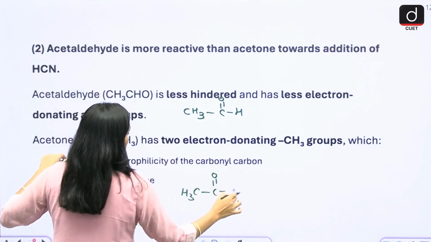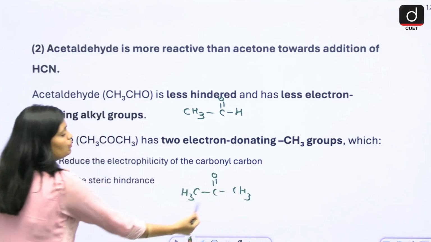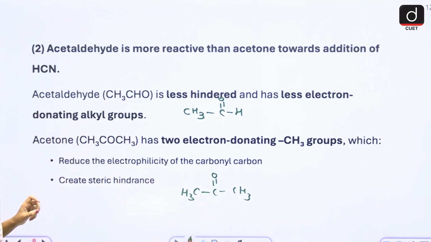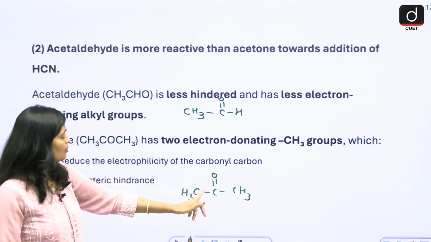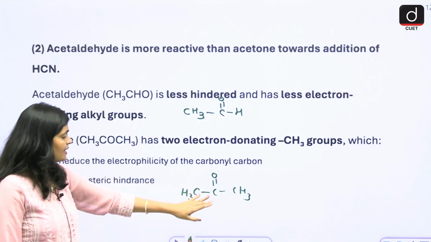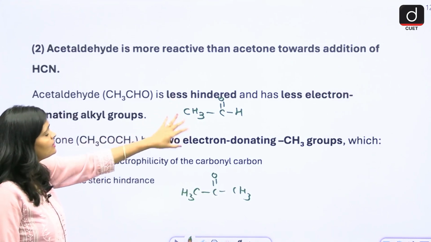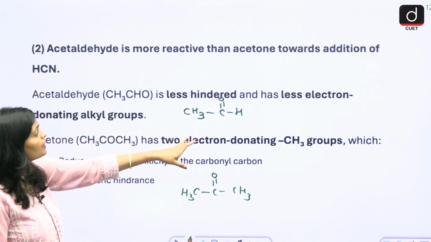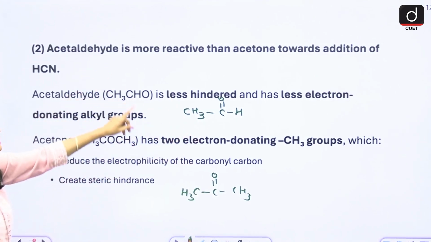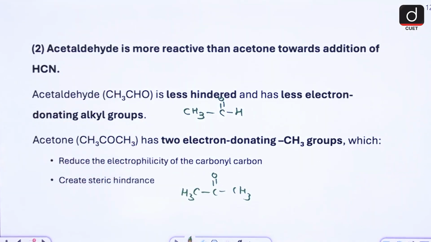CH3C=O, CH3. So here you have two alkyl groups, two electron donating groups, right? Which reduces the electrophilicity of the carbonyl carbon and also increases steric hindrance. In acetaldehyde you have less hindrance and less electron donating groups. So that's why acetaldehyde is more reactive than the ketone.